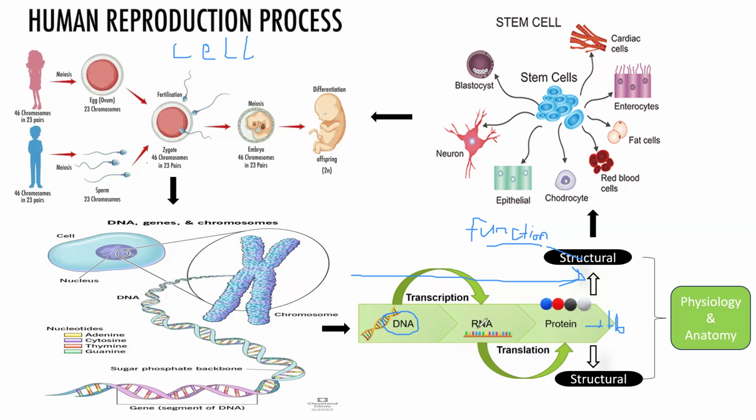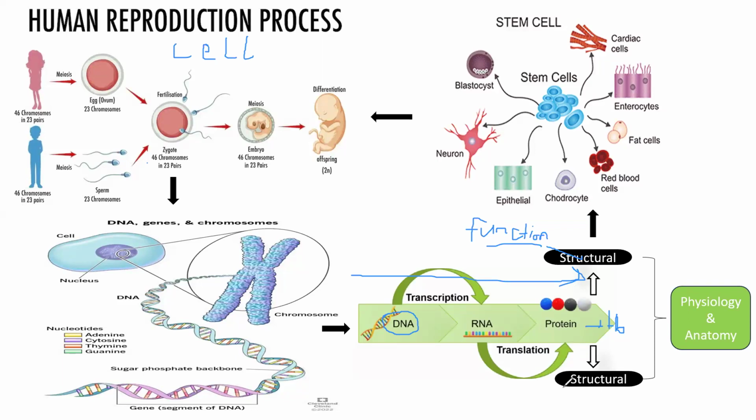So this hemoglobin is produced from the DNA through the central dogma of molecular biology. From that DNA we produce protein, and it's those proteins that make one cell have a different function from another.